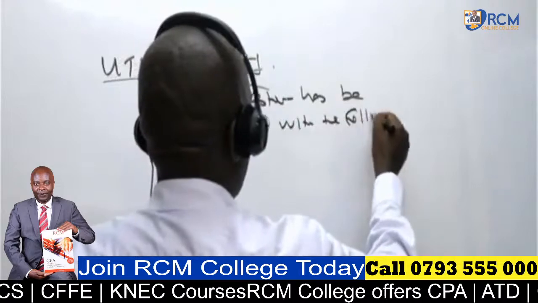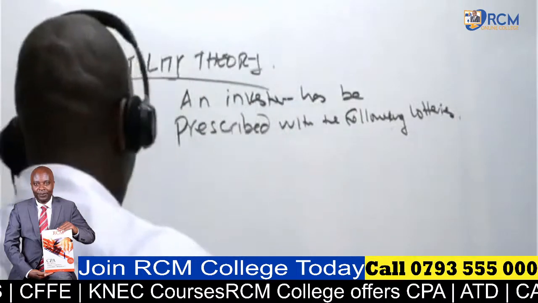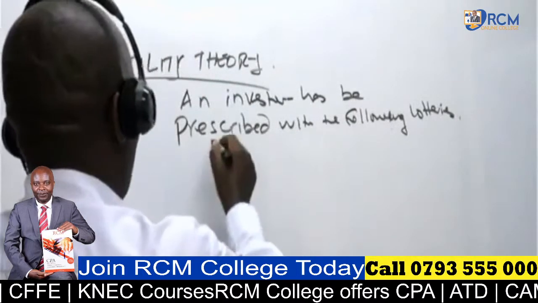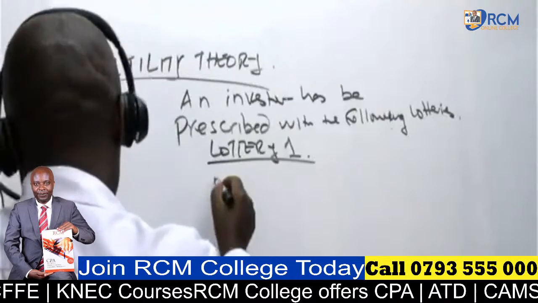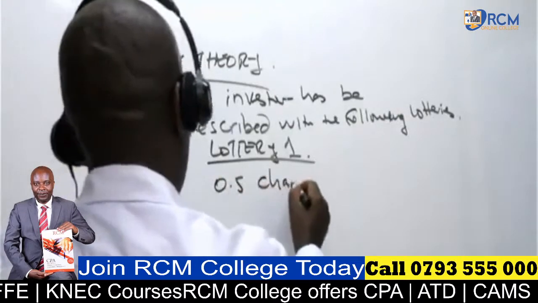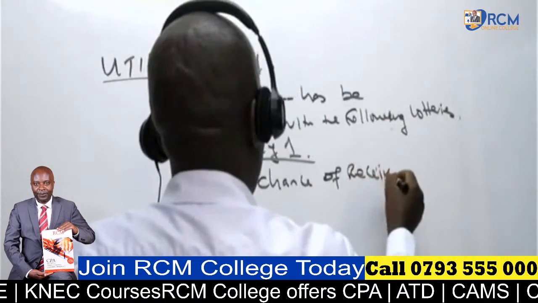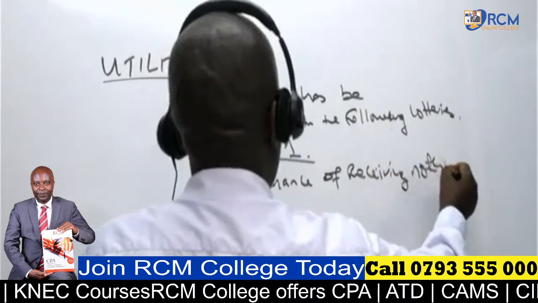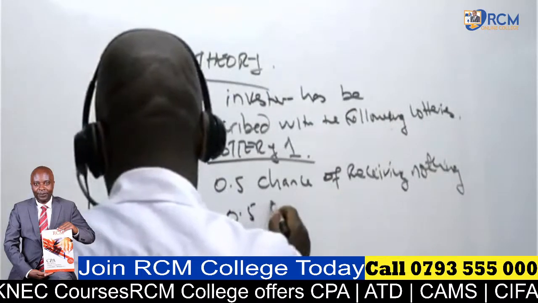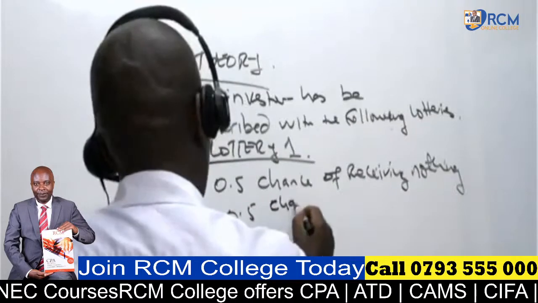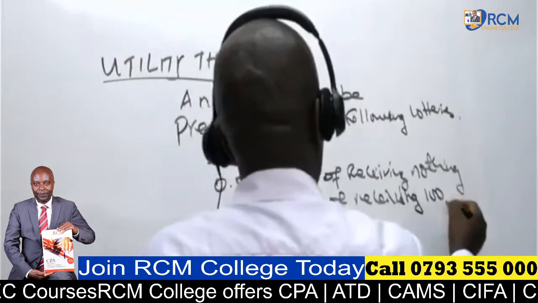Lottery one: we have a 0.5 chance of receiving nothing, and a 0.5 chance of receiving 100,000.